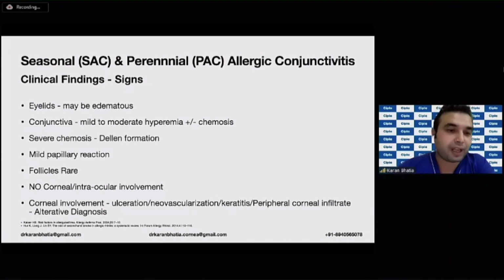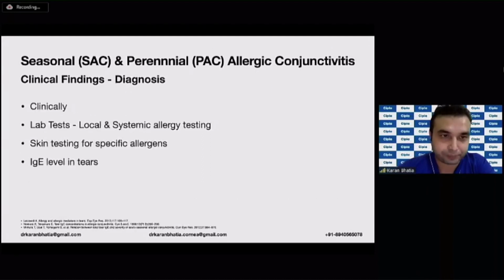Conjunctiva may show congestion plus minus chemosis. You can have, sometimes because of severe chemosis, a Dellen formation. Mild papillae are seen and follicles are rare. The corneal involvement is absent in such conditions.